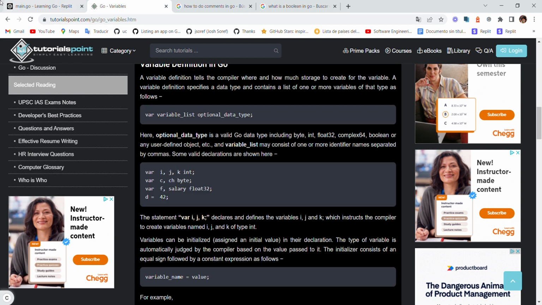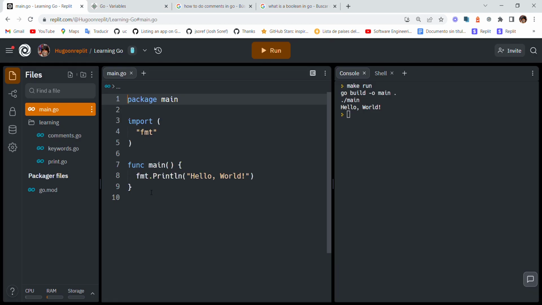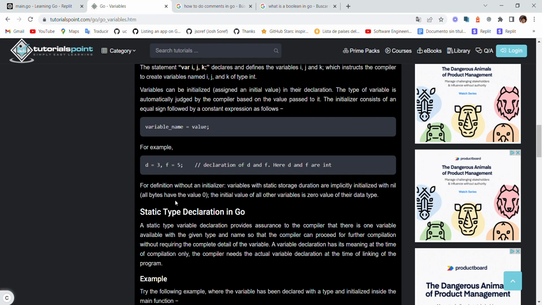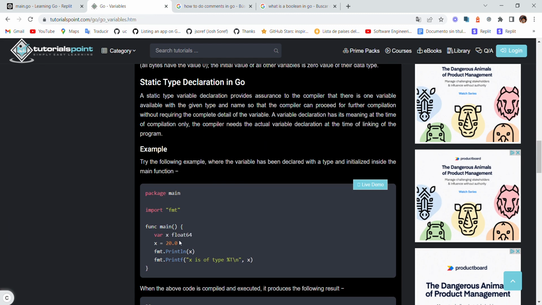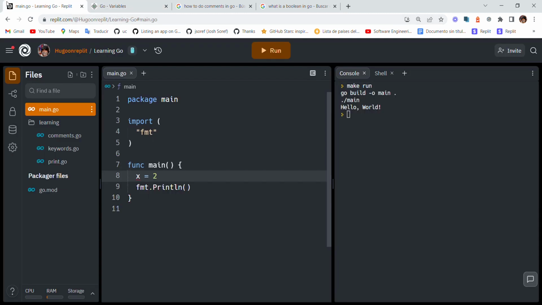Just get rid of this. x equals 10. Here x is undefined, undeclared name x. Let's check, where is x in our code? x is in the function main. So we're really not sure why this is coming up.